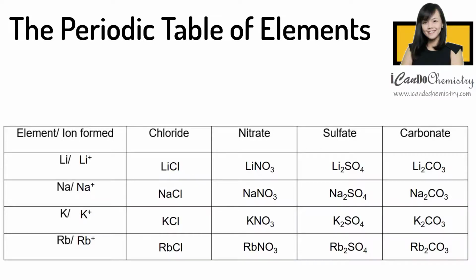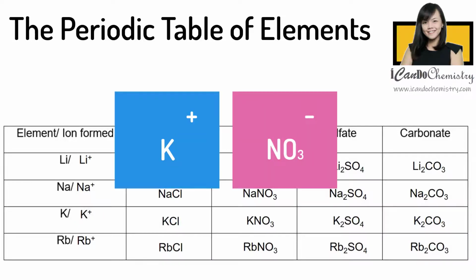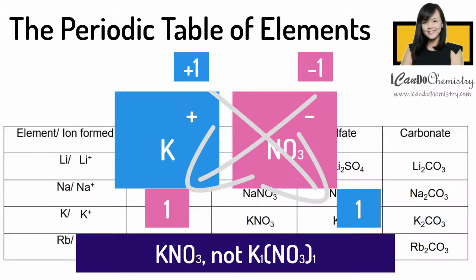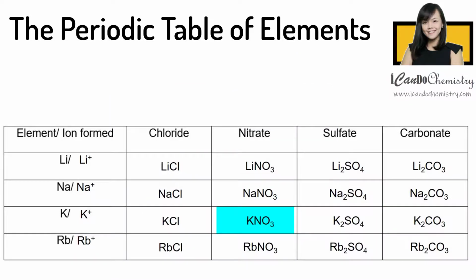Let's take for example potassium nitrate. Nitrate has a formula of NO3-. Potassium, being a group 1 element, has a charge of positive 1. So K+ and NO3-, again the ratio is 1:1. Let's bring them down using the cross method. Again, ratio 1:1, we don't need to write the number down. It is understood that there's a value 1 there. So the formula of potassium nitrate is KNO3.